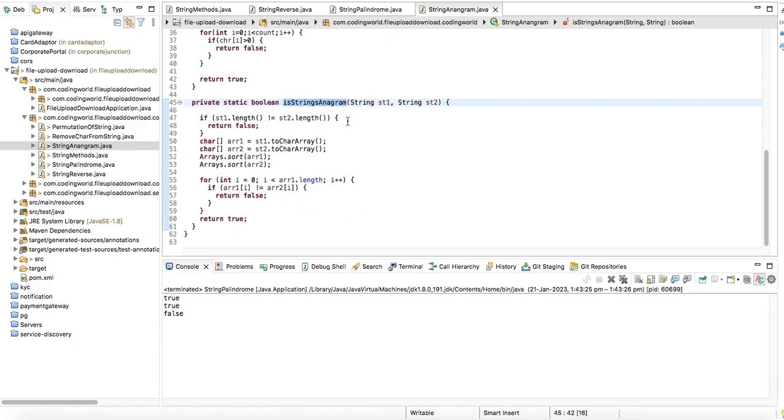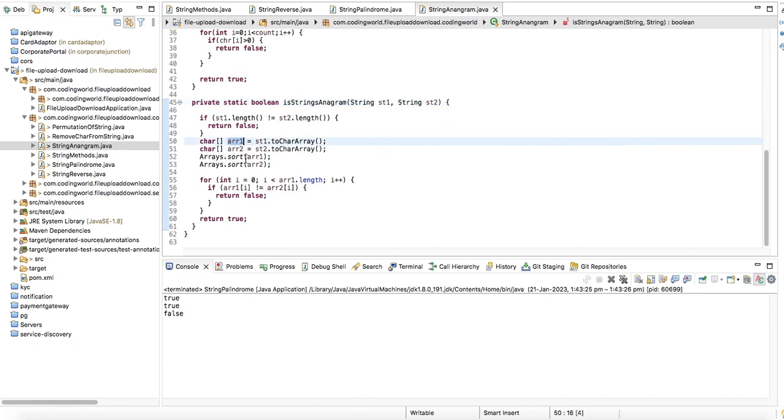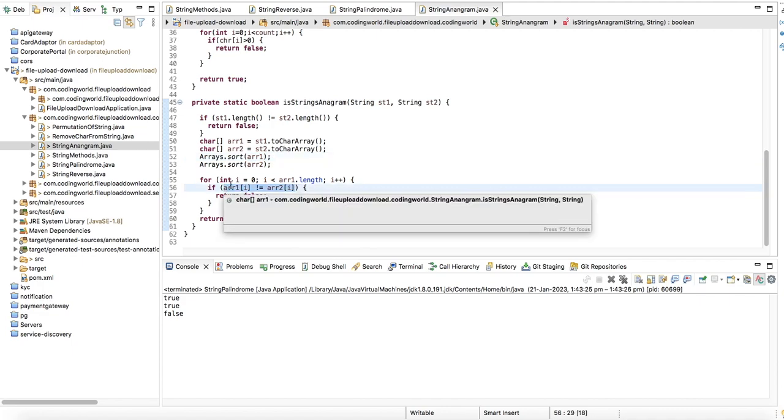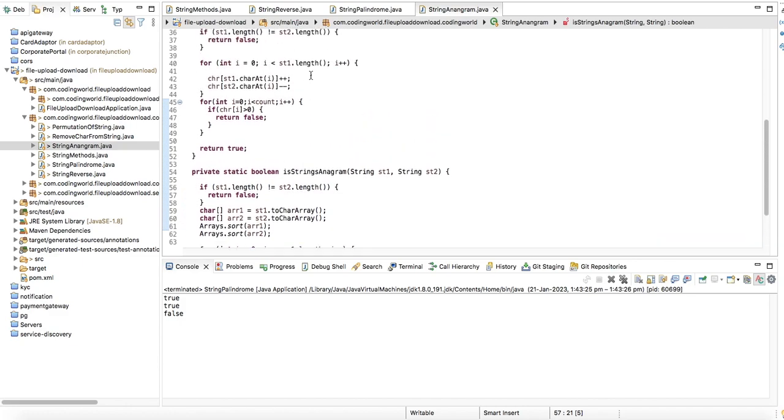Okay, so let's check the first method. In this first method, we are converting the strings into character arrays, and then we are sorting them and comparing each one. When sorted, all the characters will be in ascending or descending order, whatever sort you have done. So we are checking the first element from the first array with the first element of the second array. If those are equal, that means we are fine, but if those are not equal, then we return false, and those strings are not anagrams. This is the first way.